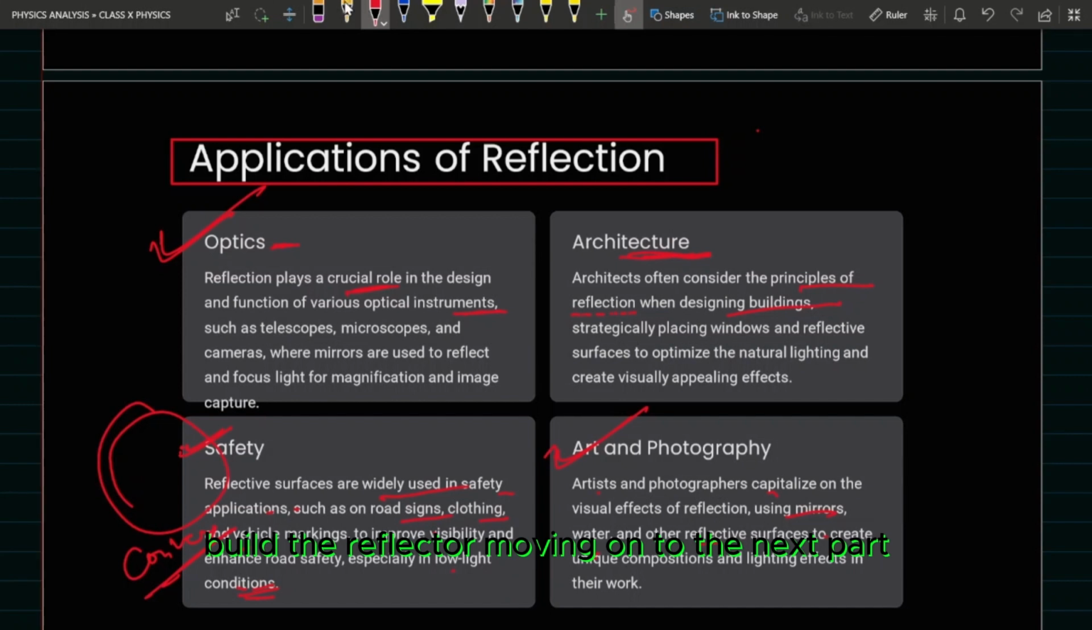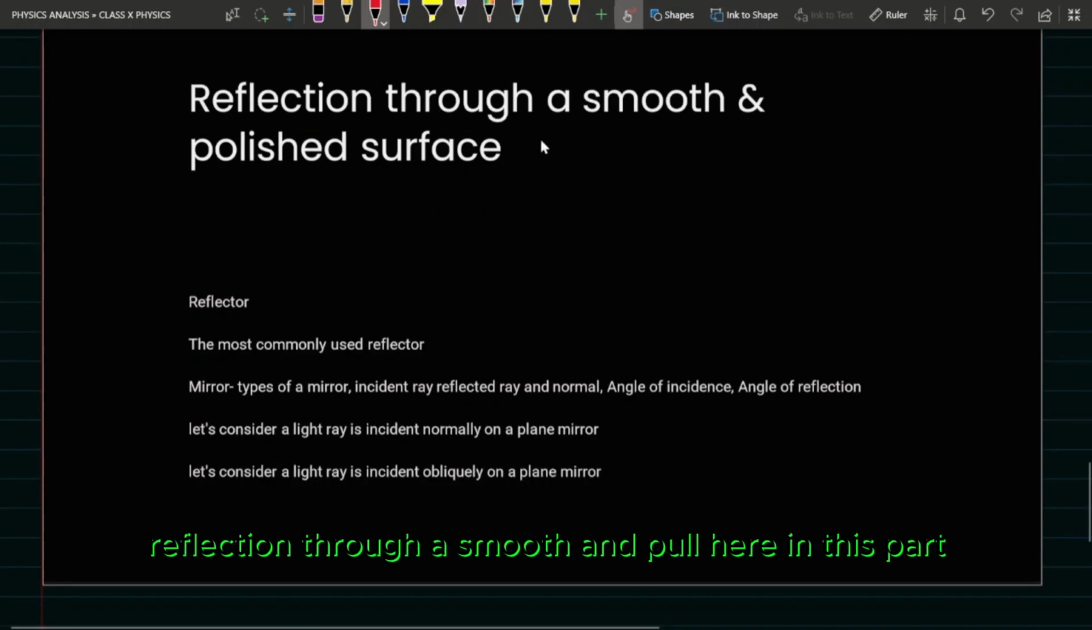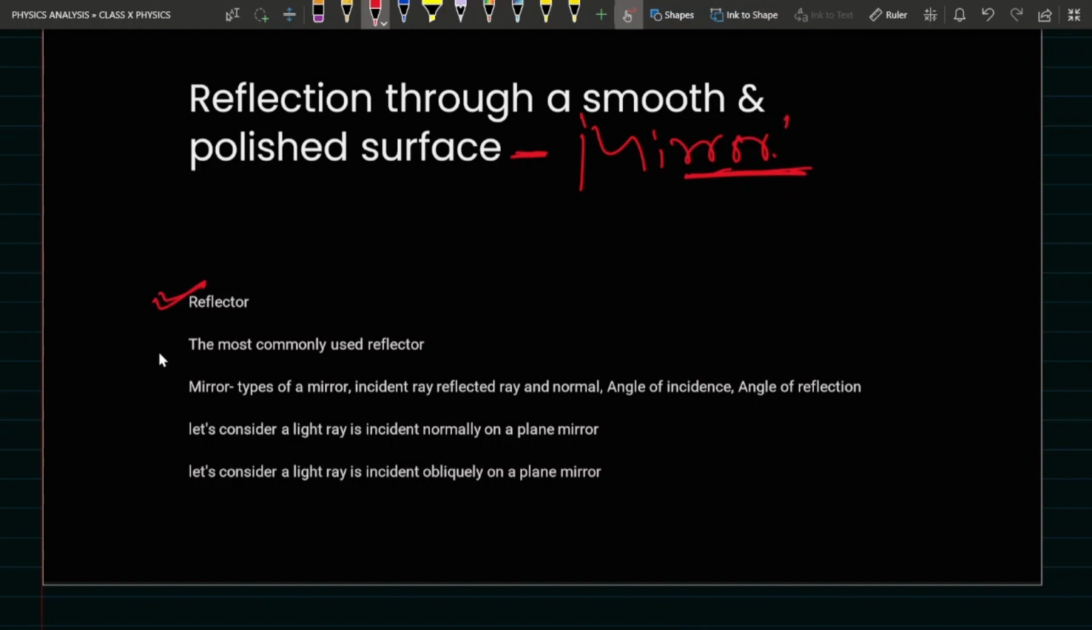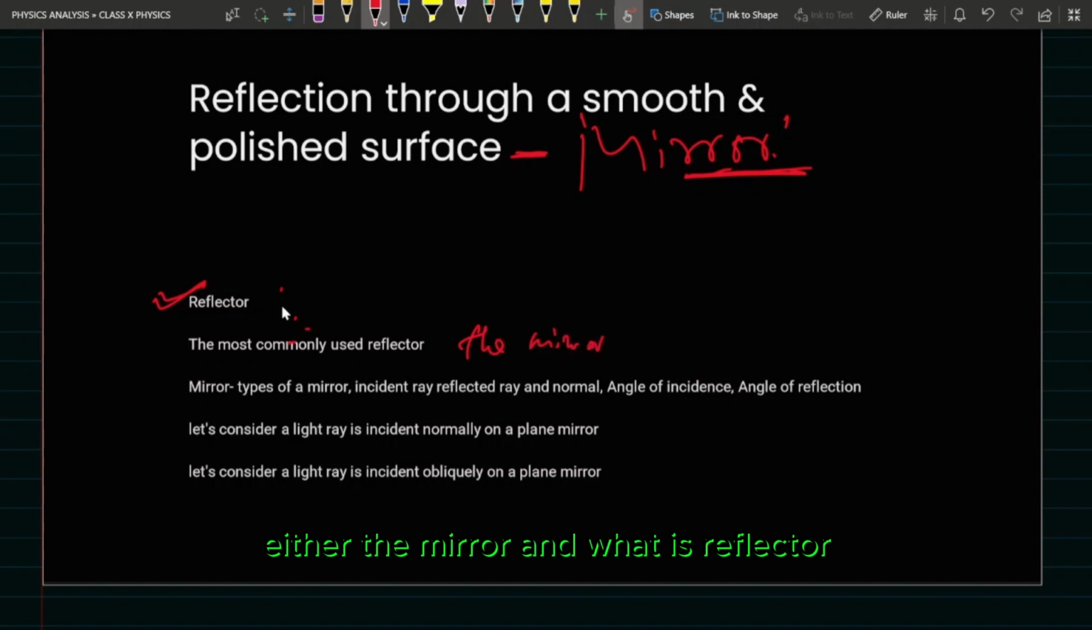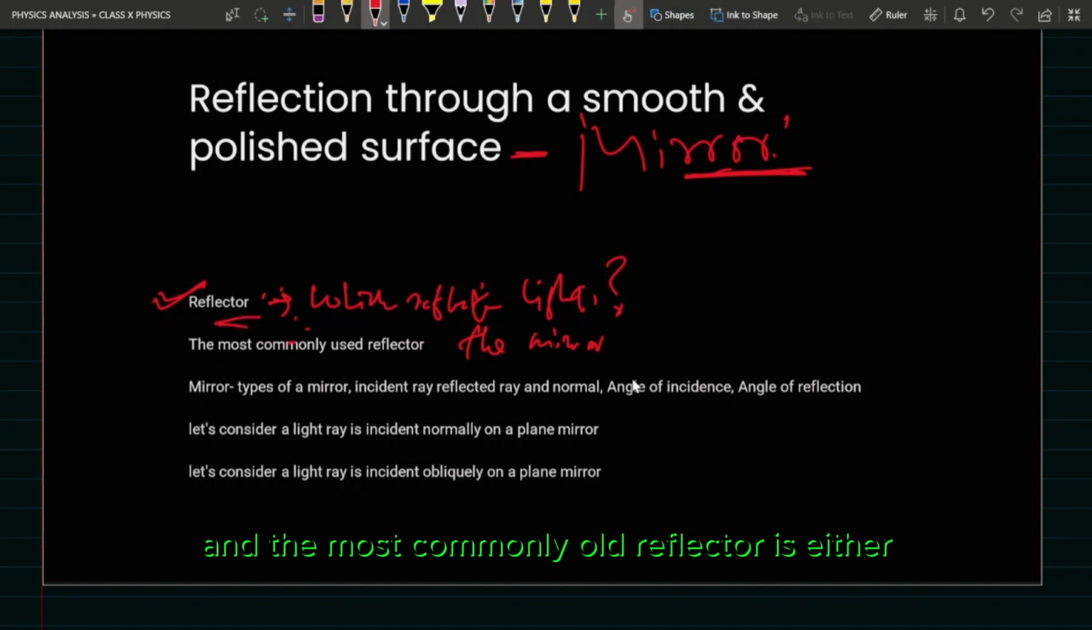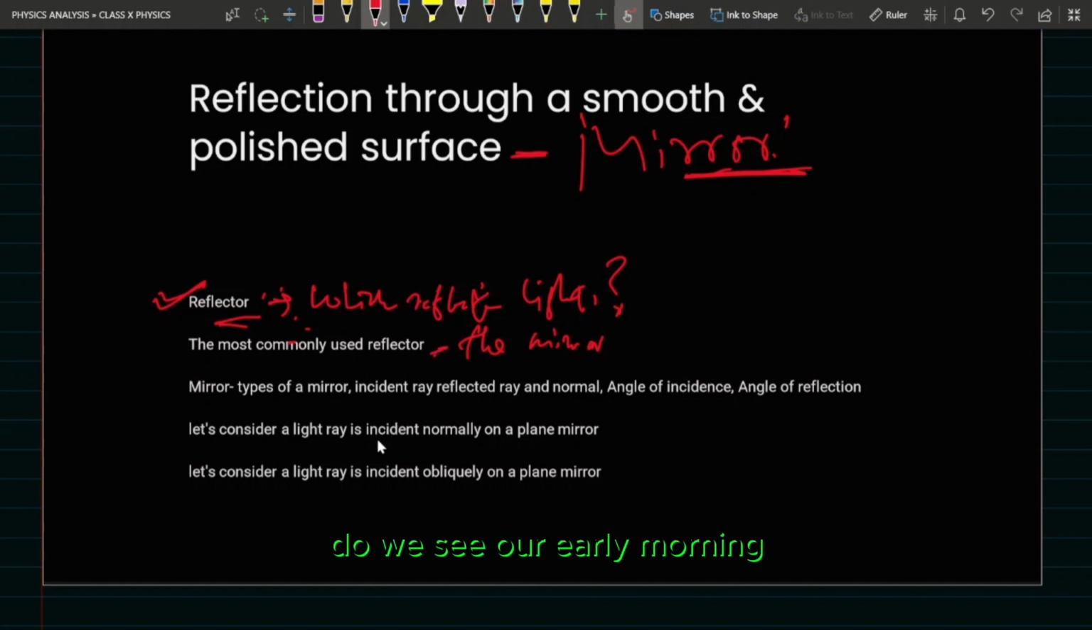Moving on to the next part, reflection through a smooth and polished surface. Here, what we basically need to understand is the reflector. The most commonly used reflector is the mirror. What is a reflector? It reflects light. A reflector means a surface, a body, or an object which can reflect light. The most commonly used reflector is the mirror we see early in the morning.